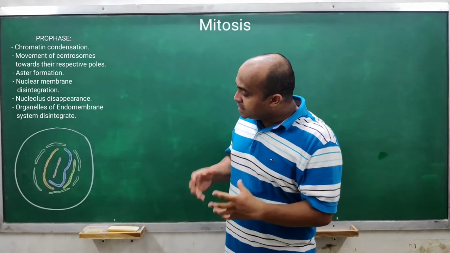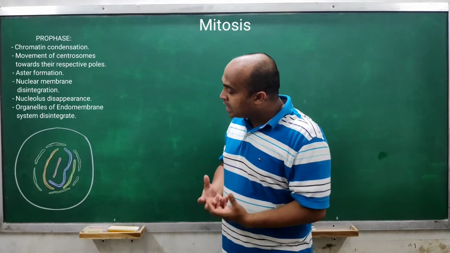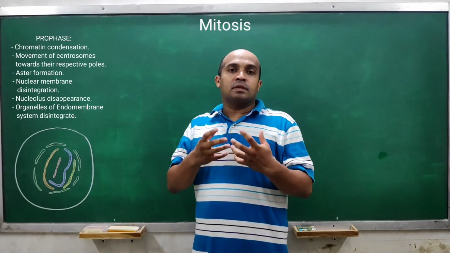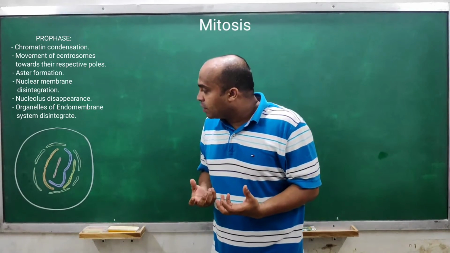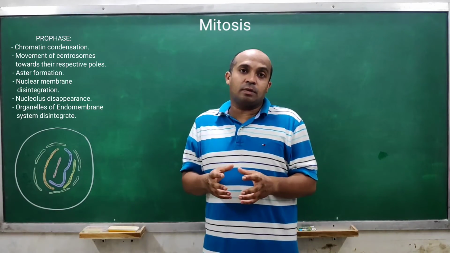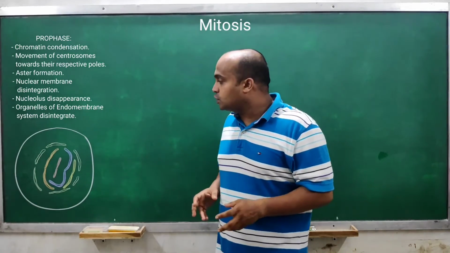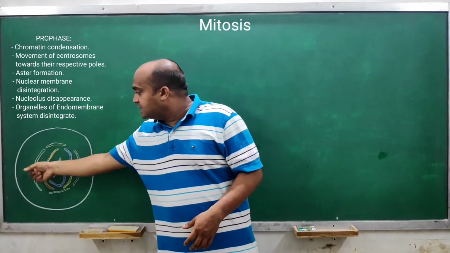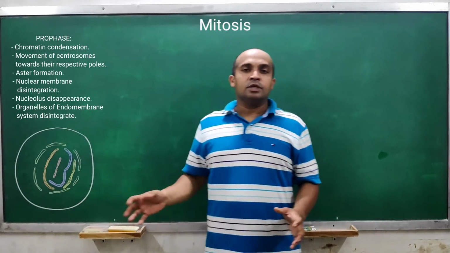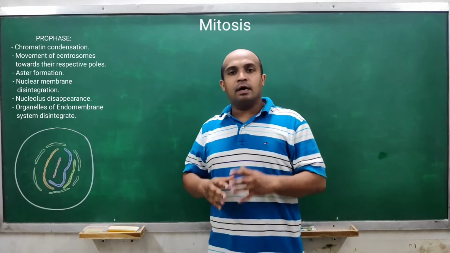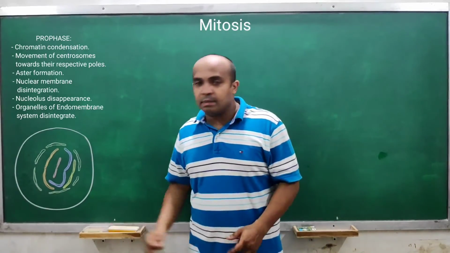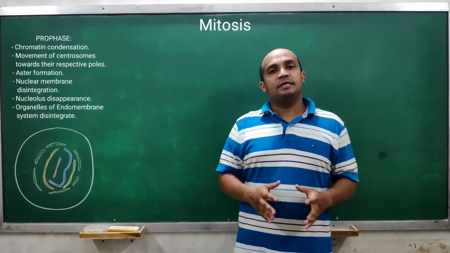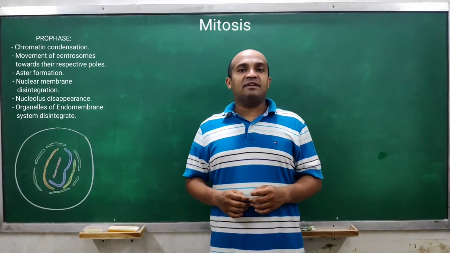Here they have still not completely condensed. Two sister chromatid formation is there, but it will be complete gradually. Understood? You can see here that the nuclear membrane is disintegrating over here, right? So this is about prophase. You should draw this kind of diagram when you are about to draw prophase, right? So the next stage is the metaphase stage.